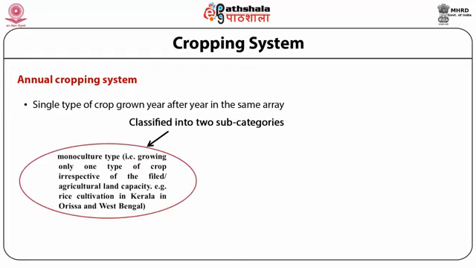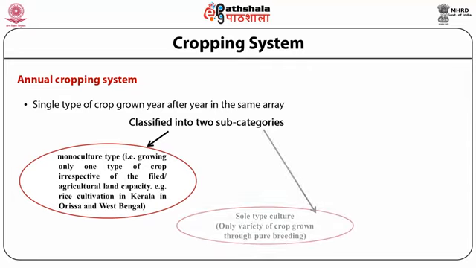In monoculture, only one type of crop grows in the agricultural land area, for example cultivation of rice in Kerala, Odisha and West Bengal. Whereas in solo culture, we grow only one variety of a crop, maintained through a pure breeding process.